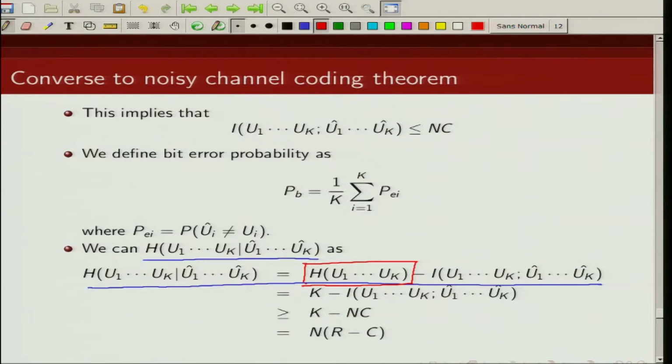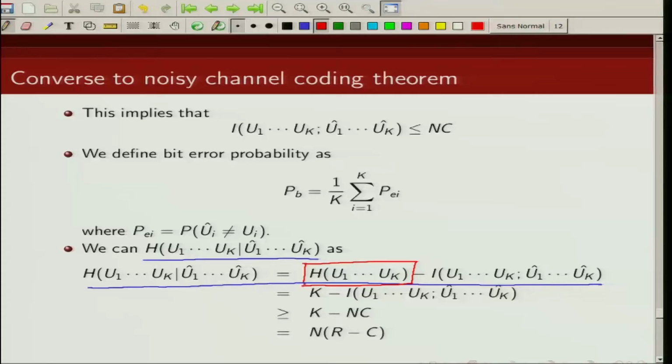The ui's are the output of a binary symmetric source, and they are independent and identically distributed. So H of u1, u2, u3, ..., uk is H of u1 plus H of u2 plus ... H of uk, and H of ui was 1 bit because it is a binary symmetric source. So this particular term will be equal to k minus this.